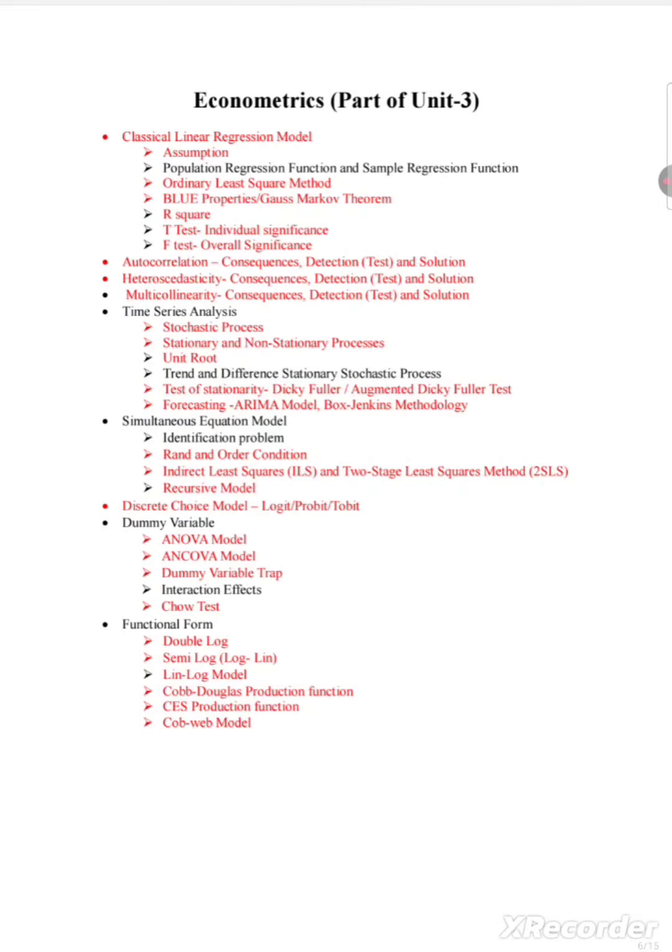First, you have to do the classical linear regression models and their assumptions, which is the most repeated question. Then the ordinary least squares method, BLUE properties, R square. And then you have to remember that the t-test is used for individual significance and the F-test is used for overall significance in the context of econometrics.